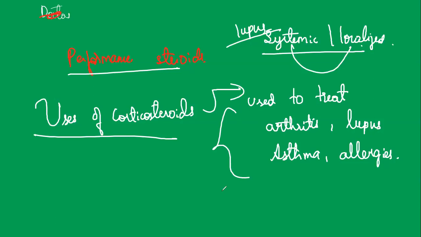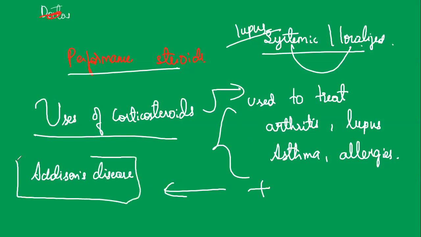Also, in addition to this, corticosteroids are used to treat Addison disease. Very important. What does this mean? It is a condition where the adrenal glands are not able to produce even the minimum amount of corticosteroids that the body needs.